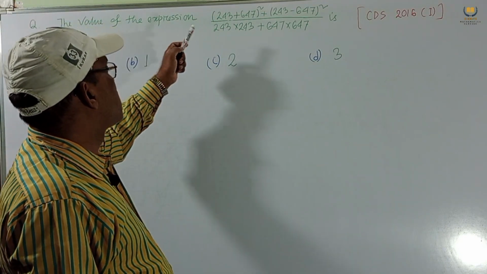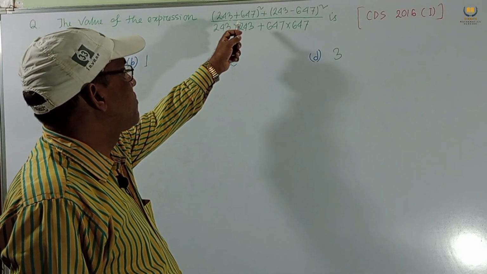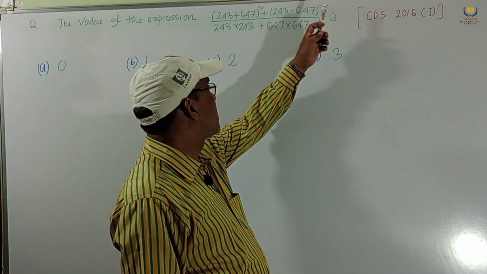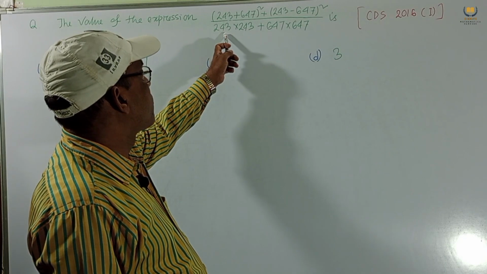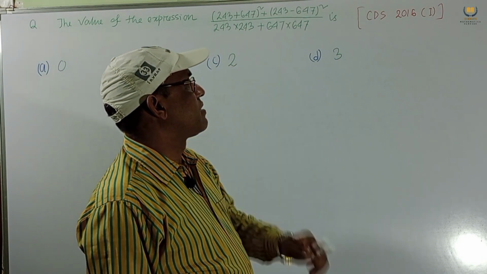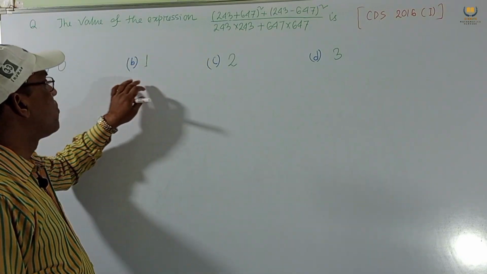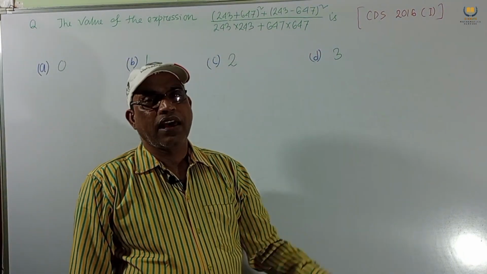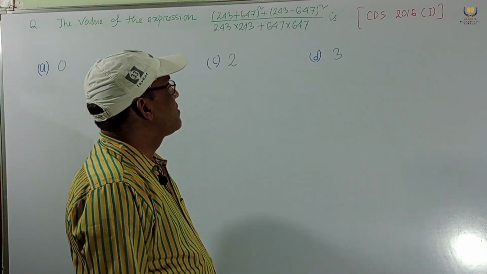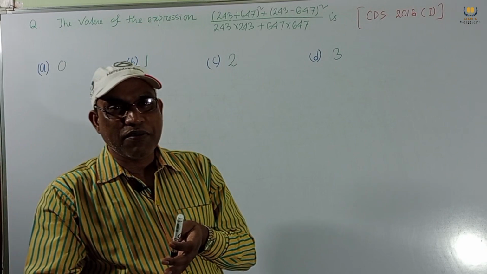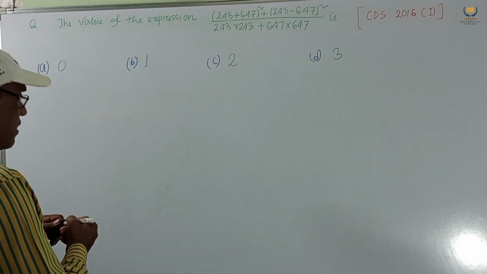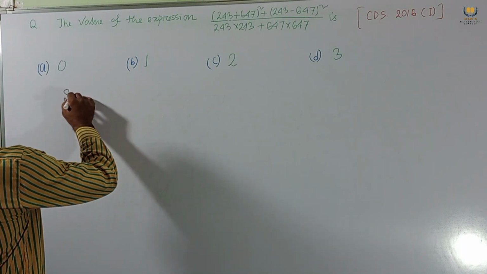The value of the expression 243 plus 647 whole square plus 243 minus 647 whole square divided by 243 into 243 plus 647 into 647 is 0, 1, 2, 3, and it was set in CTET 2016. Now the problem is that this problem and the previous problem are cousins. The problem is the same.